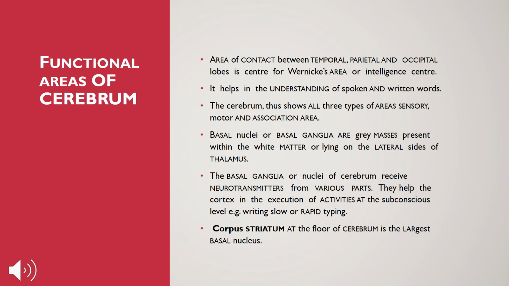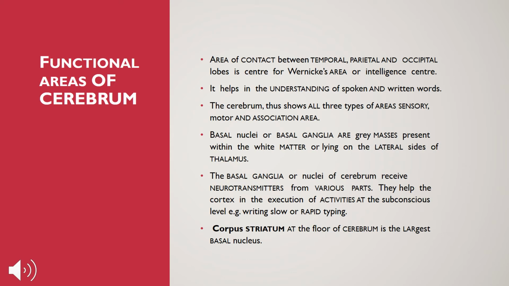Now they help the cortex in the execution of activities at the subconscious level, for example slow or rapid writing. When you know at what place you need to write slowly, you can write with ease, and while writing an exam, in the last few minutes you have to write very fast, you have to develop that rapid typing.